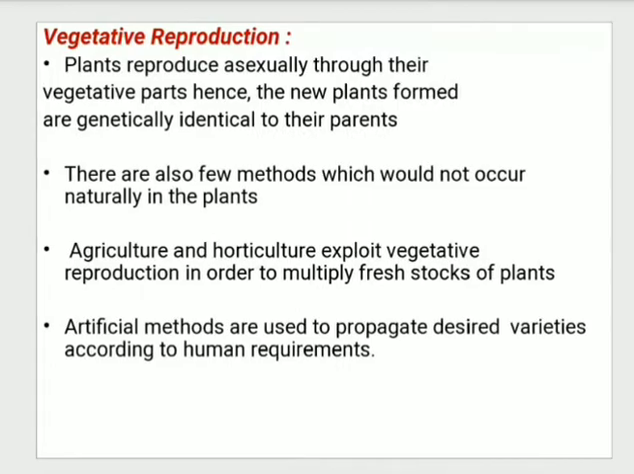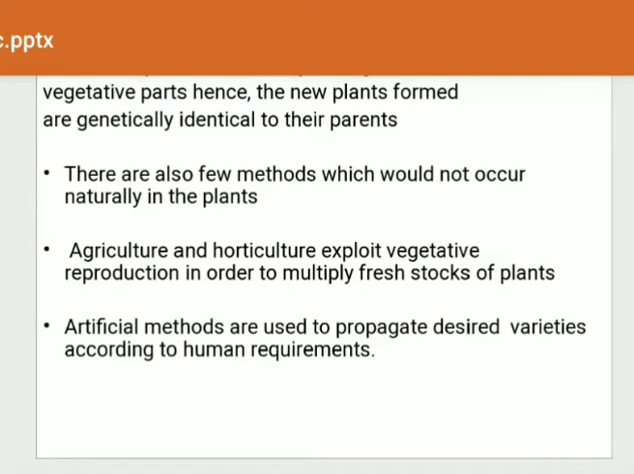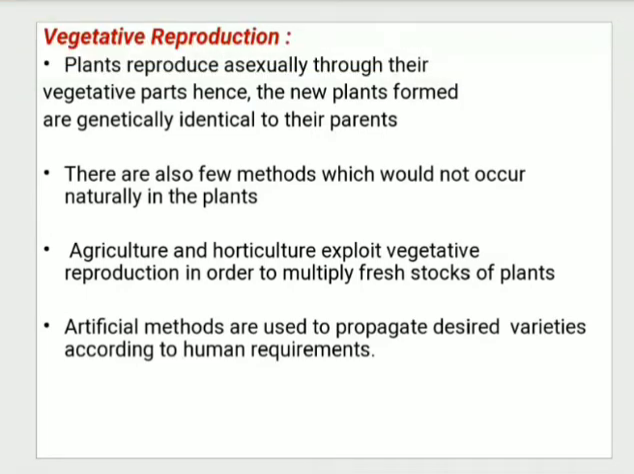Now next we will see vegetative propagation, vegetative reproduction. So what is vegetative reproduction? See, plants reproduce asexually through their vegetative parts, and hence new plants formed are genetically identical to their parents. There are a few methods which do not occur naturally in plants. So agriculture and horticulture exploit vegetative reproduction in order to multiply fresh stock of plants. Artificial methods are used to propagate desired varieties according to human requirement.